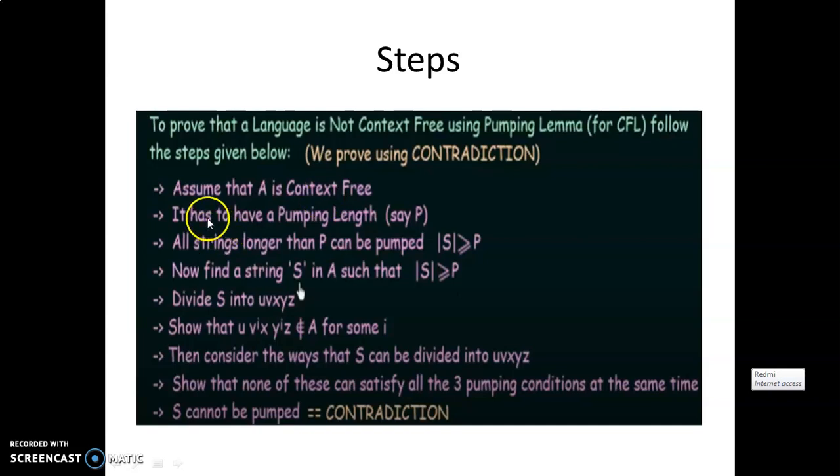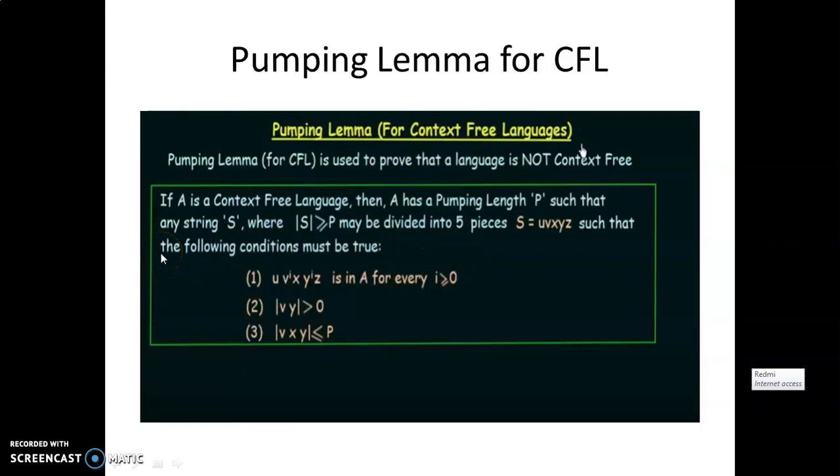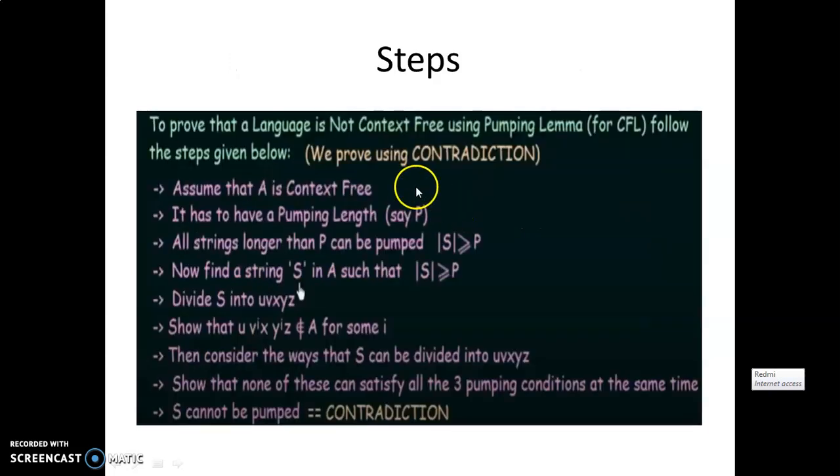Then the second step is what? We have already seen in the theorem that if A is a context free language, then A has a pumping length P. In the first step we considered the given language is context free, so in the next step that language has a pumping length. That pumping length is said to be P. This is the second step.